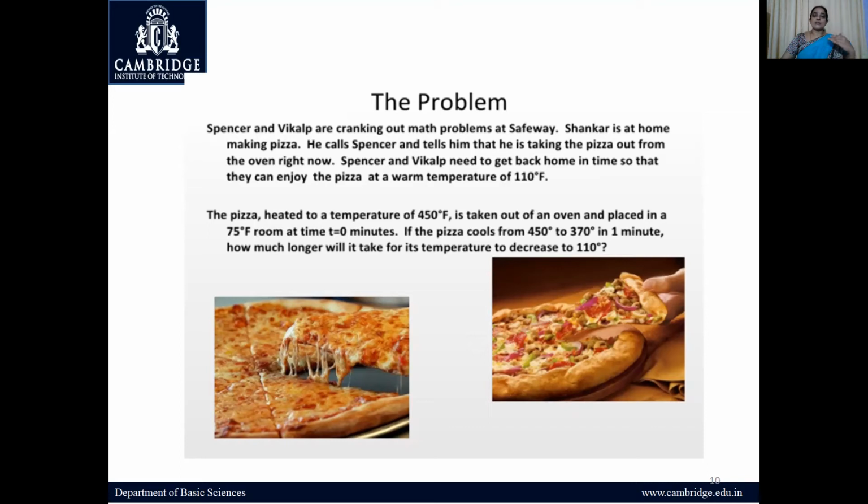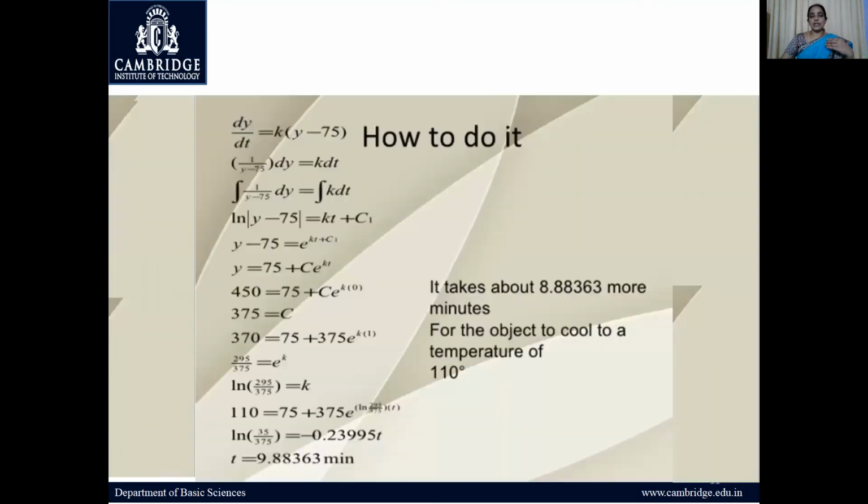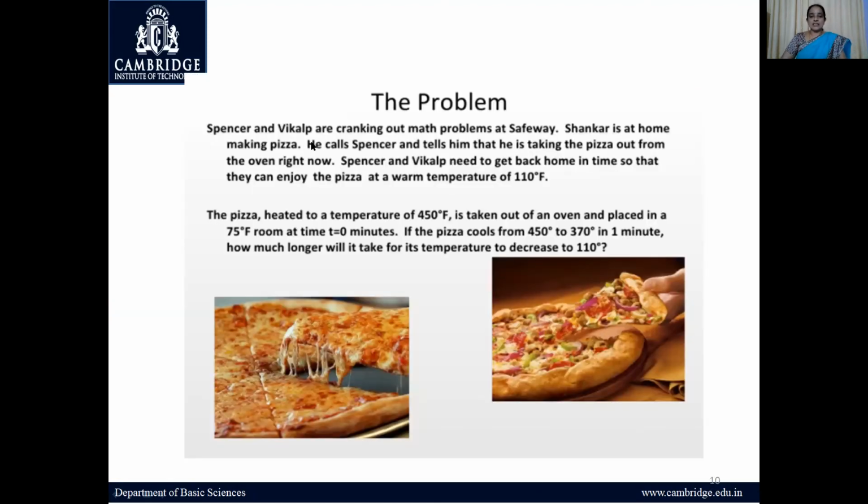This is called Newton's law of cooling. From Newton's law of cooling, we can formulate the rate of change of temperature of the surrounding medium like this: dy by dt is equal to k into y minus 75. The details will be told in the class. The 75 is the initial temperature.